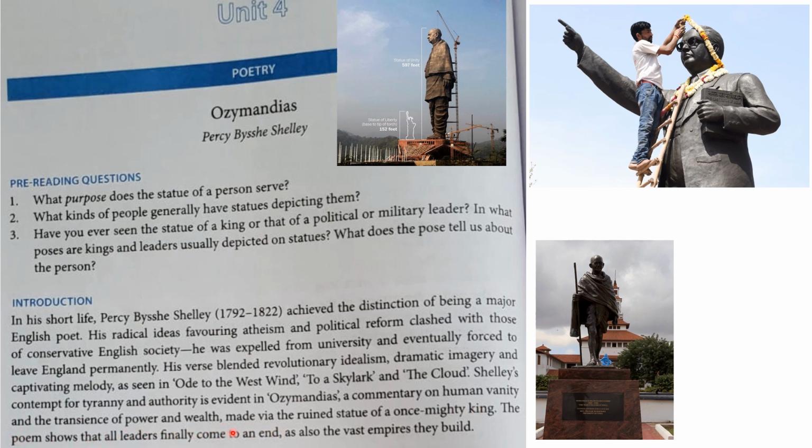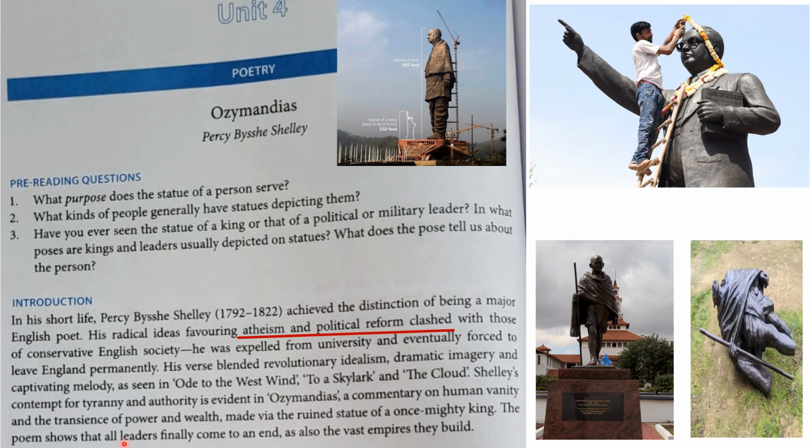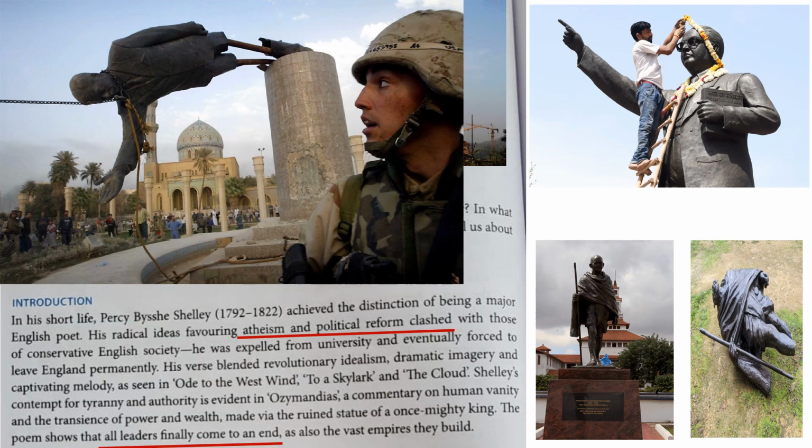He said power and wealth are all temporary, they are not everlasting. And he takes the ruined statue of a once mighty king. There was a statue of a mighty king, but now it is in a ruined state. So the poem shows that all leaders finally come to an end. That's what he told. All leaders come to an end, and also the vast empires they build. Nothing is permanent. All these rulers have to come to an end along with their empires. So this was the gist of the poem, students.